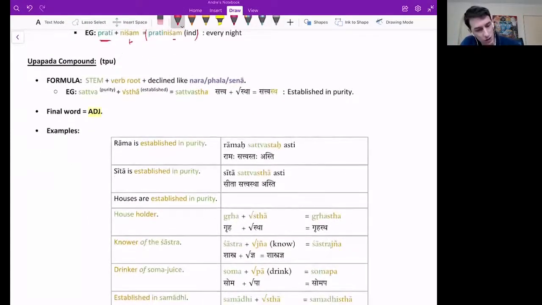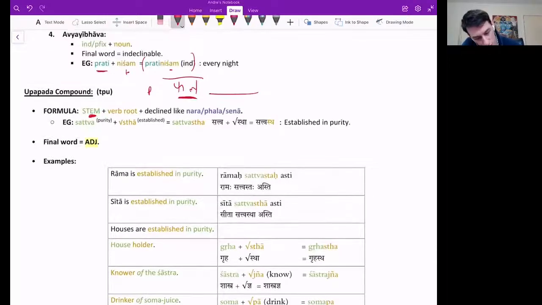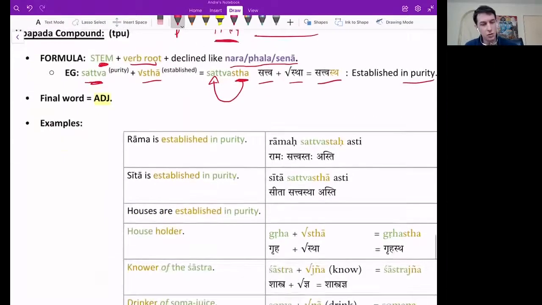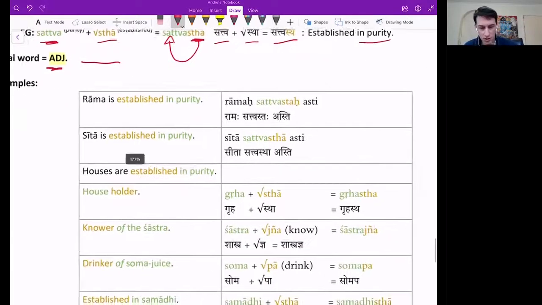Upapada compounds. So the formula is stem plus verb root, plus decline like Narapalasena. Example, sattva, purity. We learned about this tva last week or whatever. Sattva, purity, plus stha. Stha is a very common root used at the end of words and means established. And I put it together, literally just put it together. Sattva plus stha equals sattvastha. Established in purity. The final word will always be an adjective. In other words, it's going to qualify a noun. So noun comes next. Here are the examples.